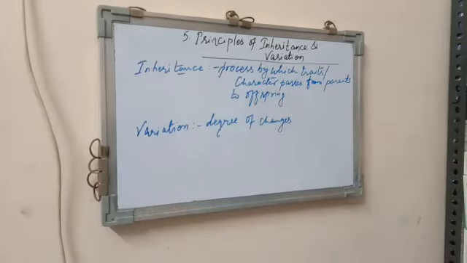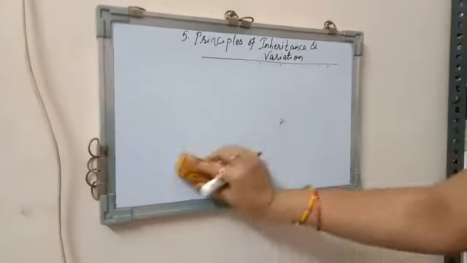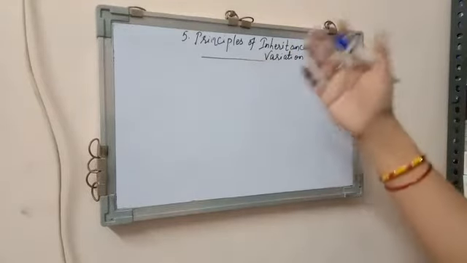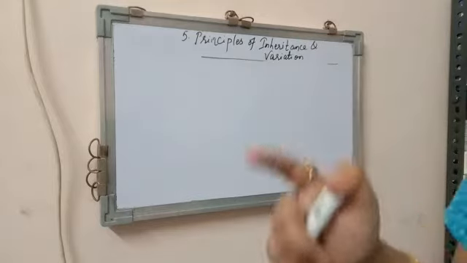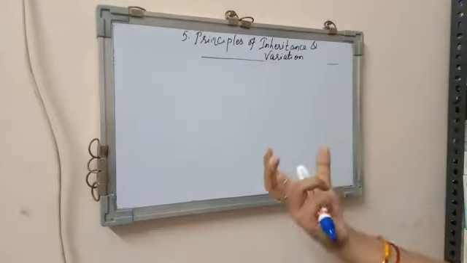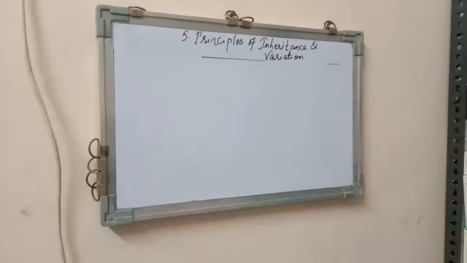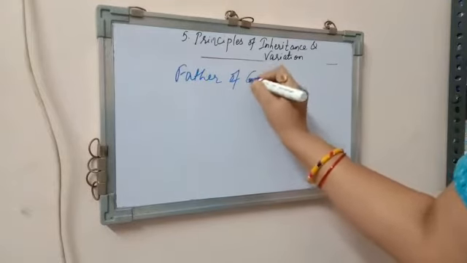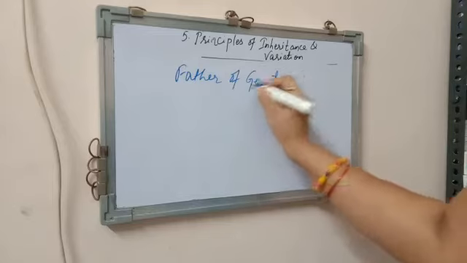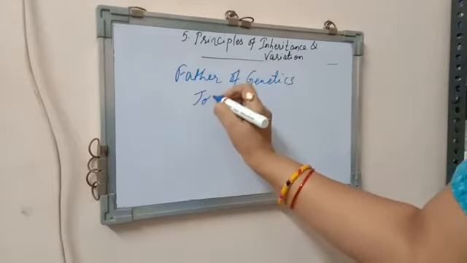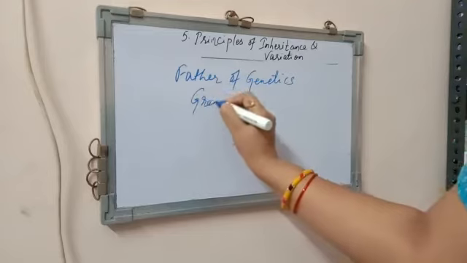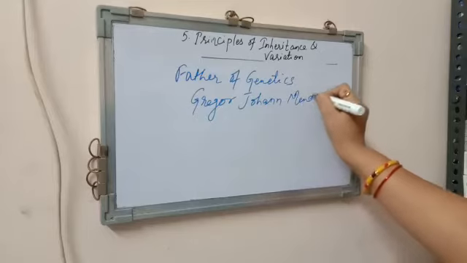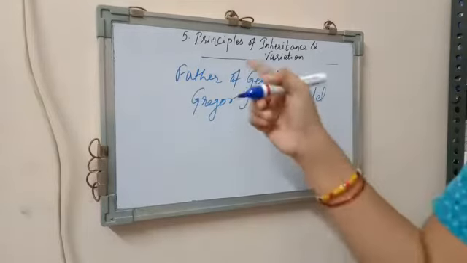Now in this chapter, children, there are so many concepts which we have discussed. Out of that, a few I am going to deal with today. Inheritance was first of all given by the father of genetics, Gregor Johann Mendel. Scientist Gregor Johann Mendel is known as the father of genetics.